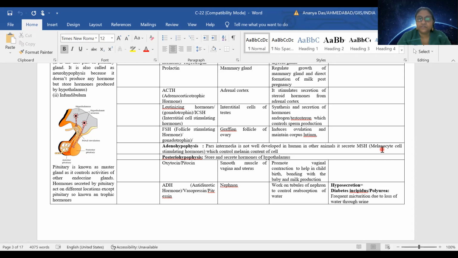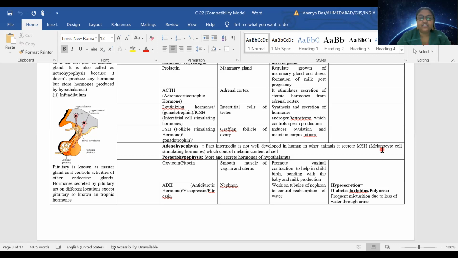Actually, during birth, the secretion of oxytocin ensures proper bonding of child and mother, and it controls milk production, because when oxytocin is secreted, the prolactin gets a sense that the mother is giving birth to the child, so now it needs to work on the production of milk.